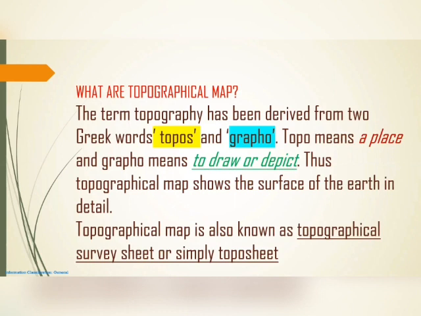This topographical map shows the surface of the earth in detail. The topographical map is also known as a topographical survey sheet or simply a topo sheet. Every day we used to call it topo sheet, topo sheet. By the end of the academic year, finishing the 10th standard, you may recall this name a thousand times, topo sheet, topo sheet. So the topographical map is derived from two Greek words, topos and graphos, a place to draw or depict. These are the two parts of this meaning.